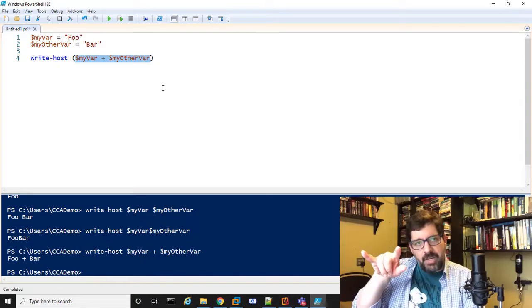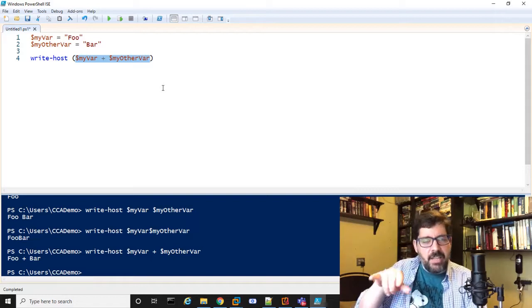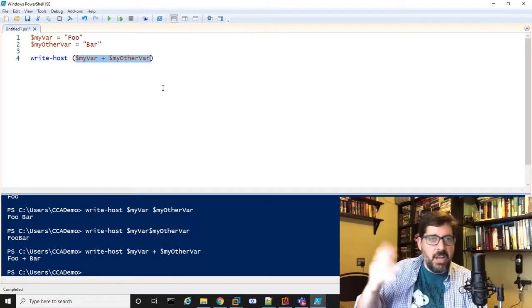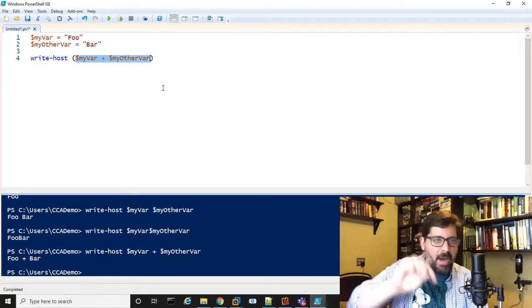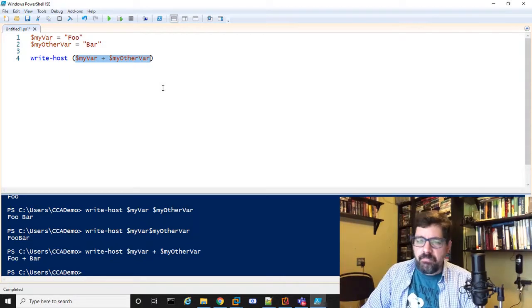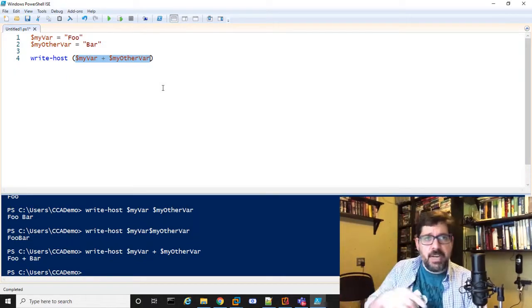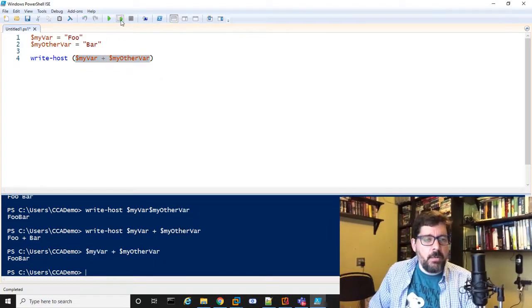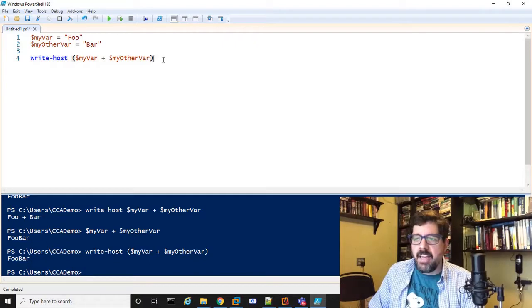Basically, when there's something inside the parentheses, it's treating it different. It's treating what's inside the parentheses essentially as an object, and this object is being constructed by combining my var with my other var using the concatenation operator, the plus sign, which is when you have a plus between two strings, it just concatenates them, right? In fact, if I hit the play button here with that plus, you can see it outputs foo bar. And if I just hit the play button here, you can see it outputs exactly what I want, foo plus bar, right, together. So that stuff all works, right?